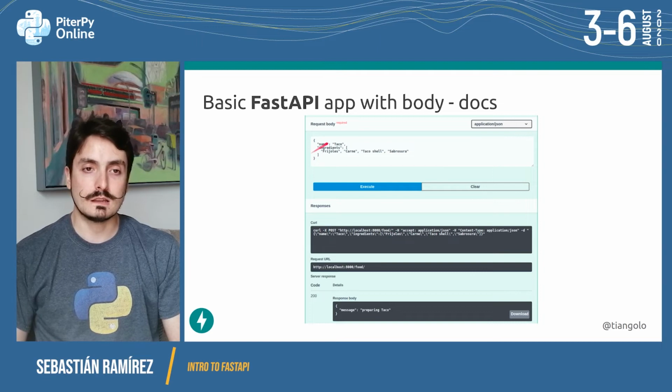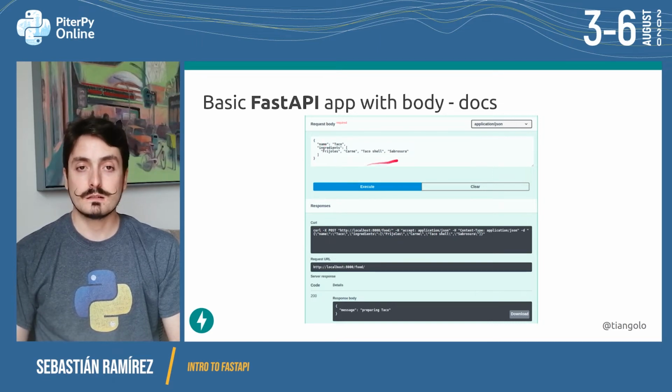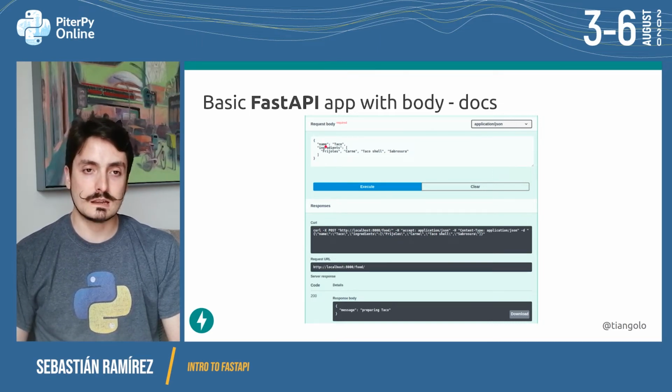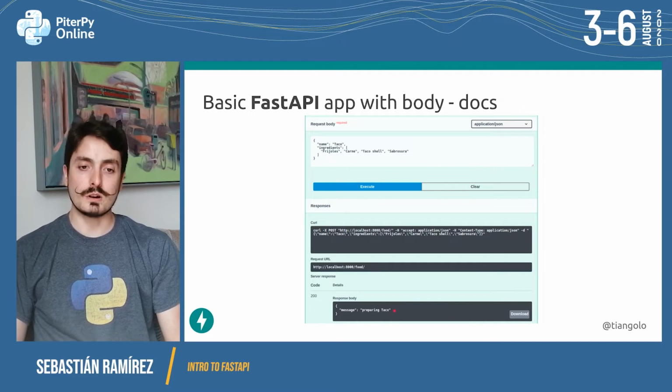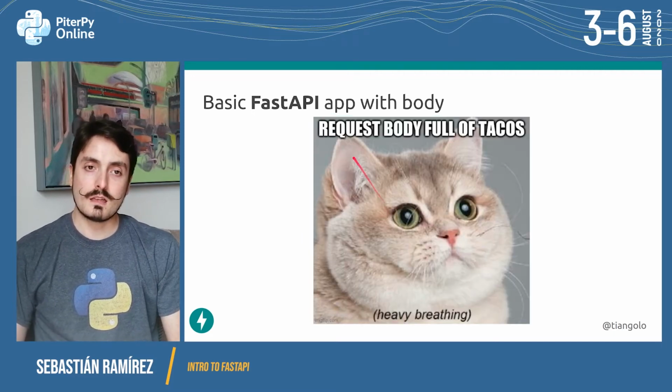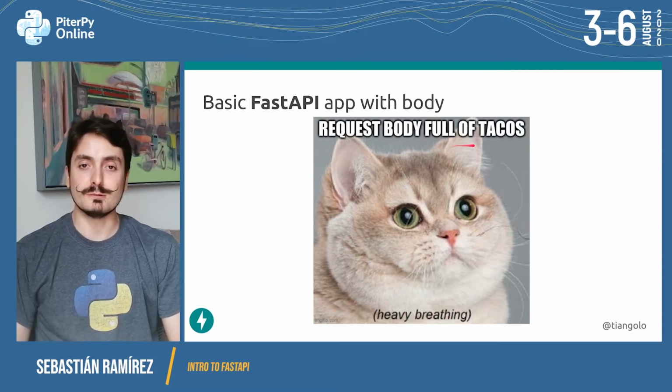In this case, we are sending a Food JSON body, which has a name of taco. This is a string, and the ingredients is effectively a list of strings, or a JSON array of strings that has frijoles, carne, taco shell, and sabrosura. Nice. So this is all strings. And then we receive the message directly from our application. And this is the face that your API makes when you send a request body full of tacos.